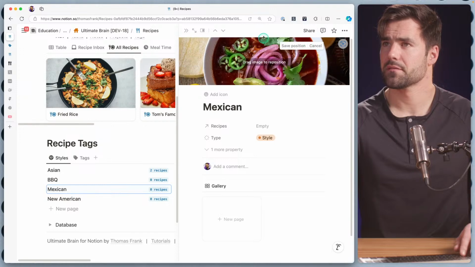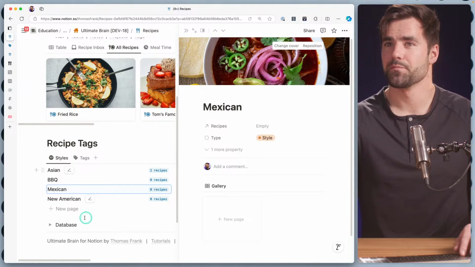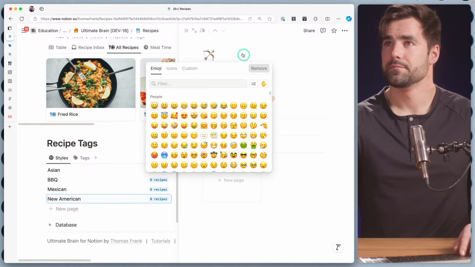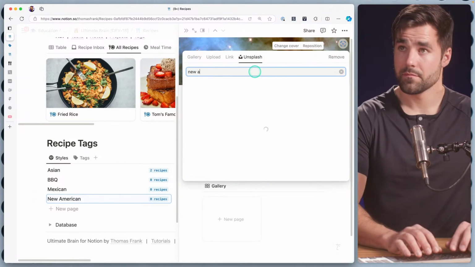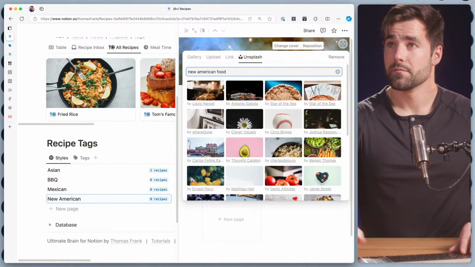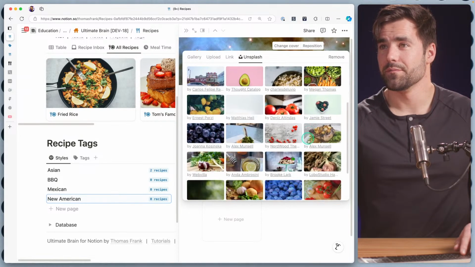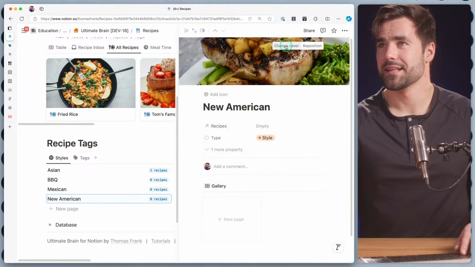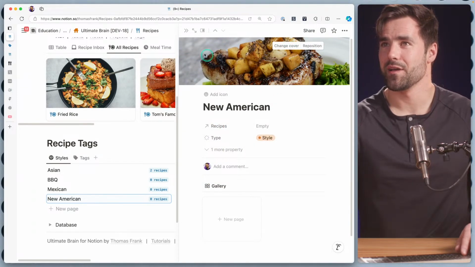That's not the image I clicked, but that could be, I don't know. Maybe Tony knows what that is. And New American. This is like old school American food. That one looks like it works. Yeah, that seems like something I would get at a New American restaurant. It's trying to be all fancy.